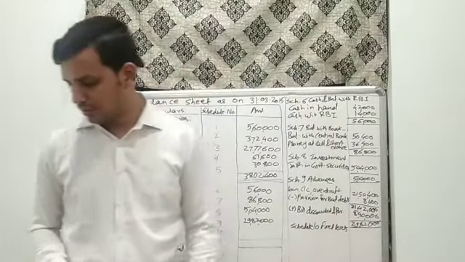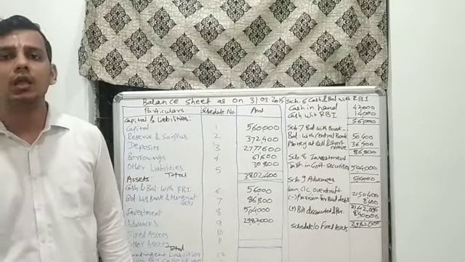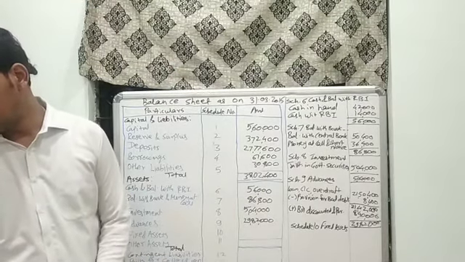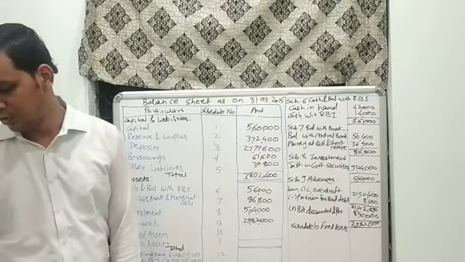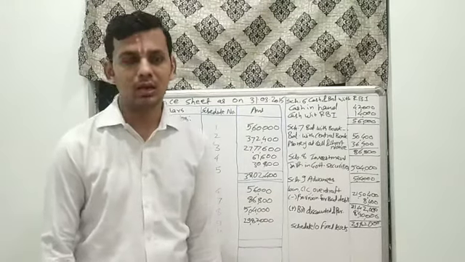What are the various fixed assets provided to us in our trial balance? The first one is premises less depreciation, and the second one is furniture less depreciation.